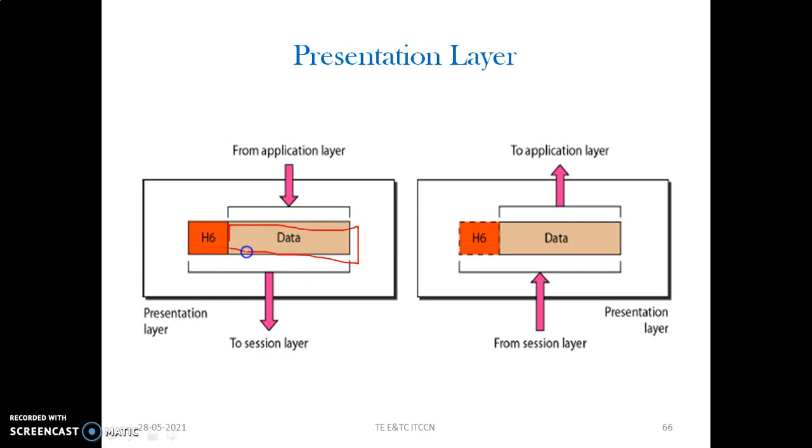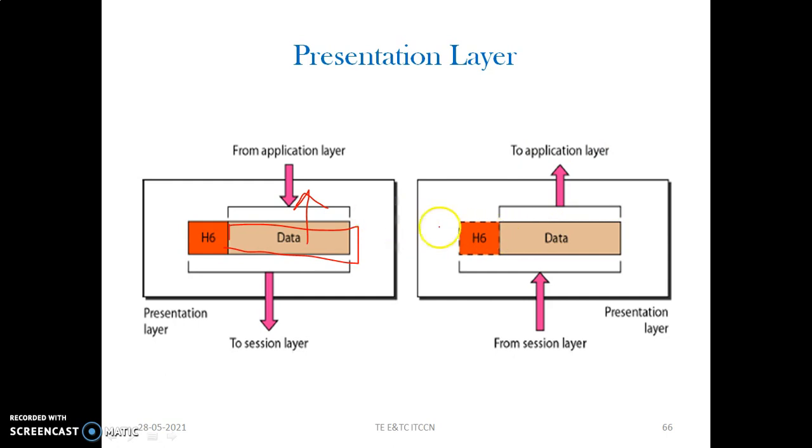Now the received data would again be converted into a form so that it can be forwarded ahead to the application layer. Whenever it is received from the application layer, it is converted into a form so that it would be forwarded to the session layer below it. So both the processes are there. The major task is to bring the data into a certain format, and to be able to extract the required information in the form of semantics.